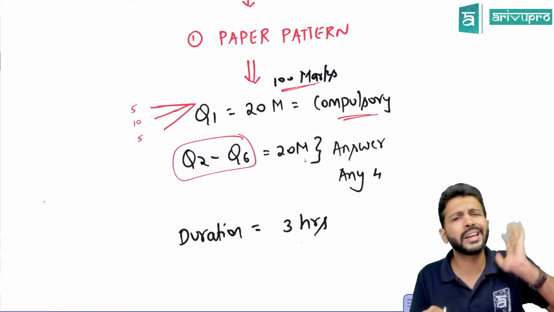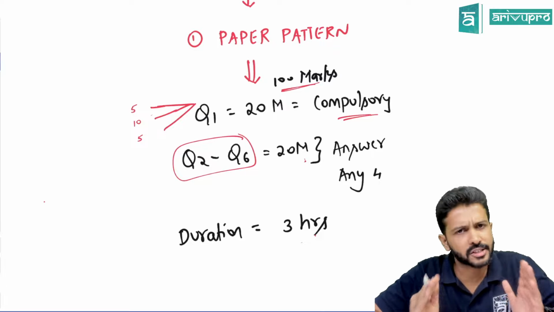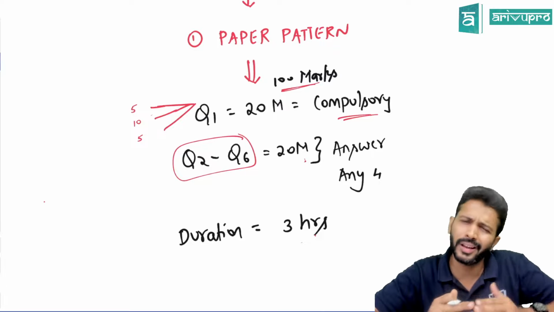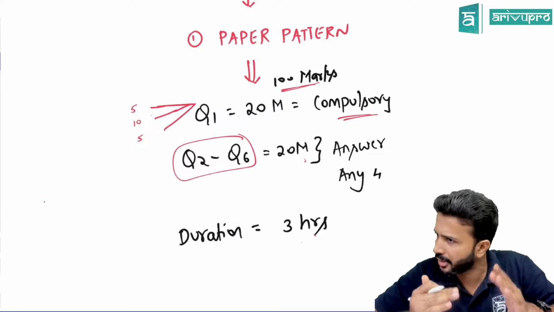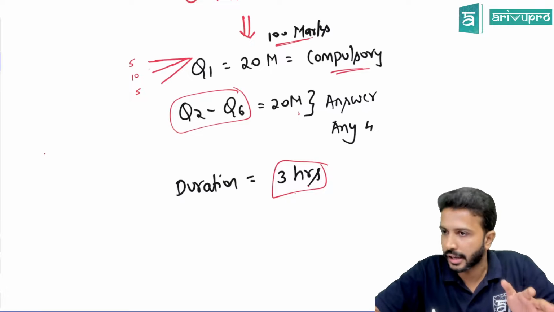But the pattern is very simple. 5 questions, each carrying 20 marks. That's the simple pattern which CA has been following for many years. Same thing they've kept. And the duration of the exam is about 3 hours.